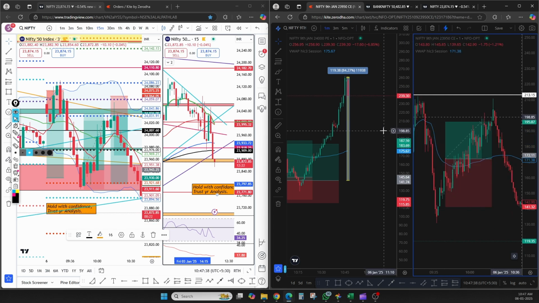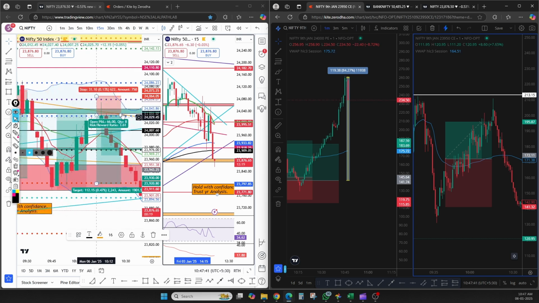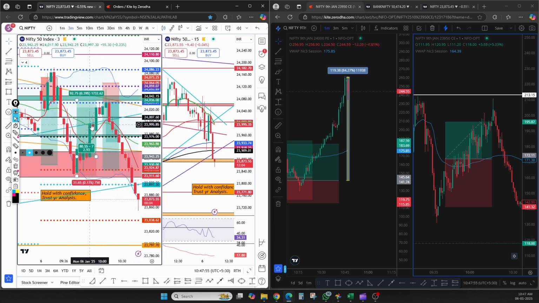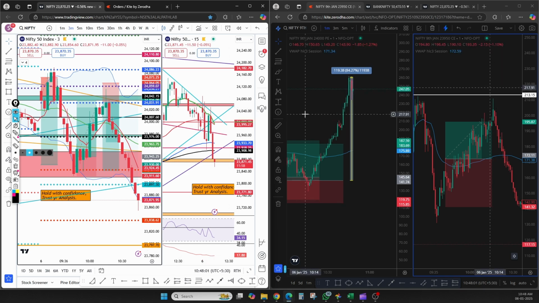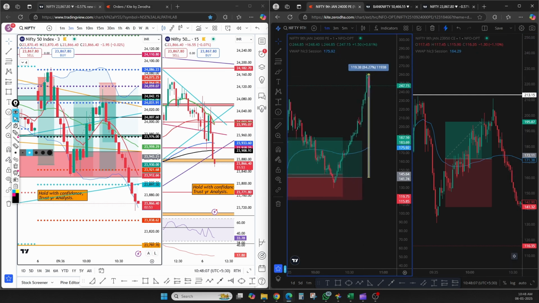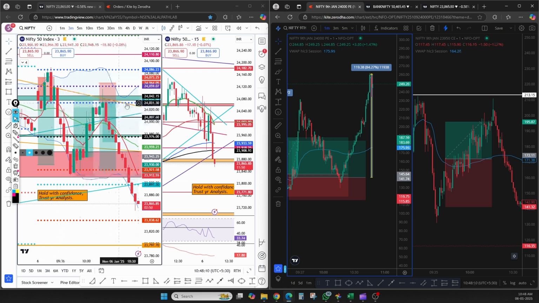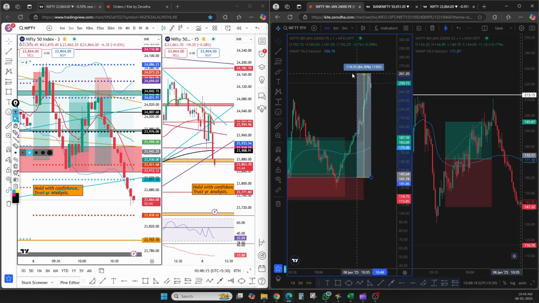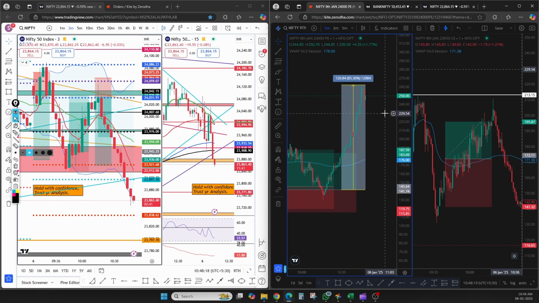Then again here I took a small scalp when it formed rejection, because this is a region at CPR, I exit. From here it is a reversal, but now I don't have much confidence because this moving average is close to it and anything can happen. So I just scalp till this round number, 24,000, and book 10-15 points. But after that it again goes 120 points one way. So this is the same strike, same view. On both sides my view is bearish and the same mistake, I booked early.